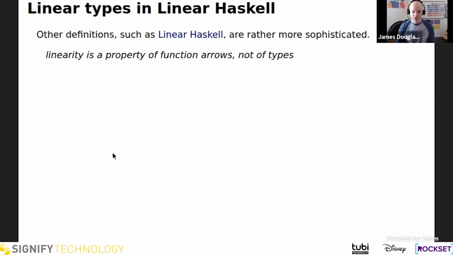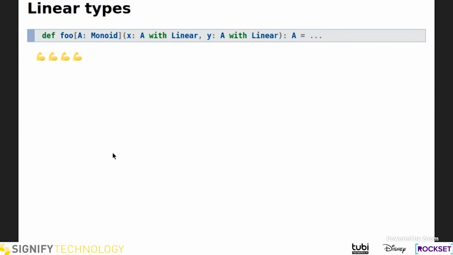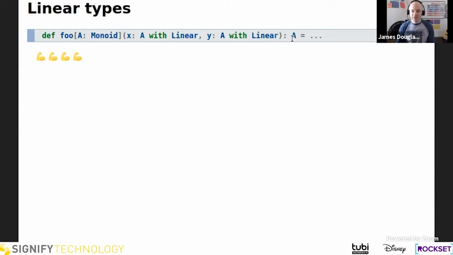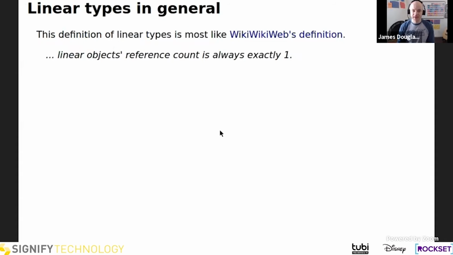Let me just go back to that slide. If you feel like you need to circle back to this in the Discord later. Sure, yeah. I'll time box it at 10 seconds here. I think for me to say that foo is linear, I would want the return type to be linear. But then that gets into some weeds. We can actually call foo more than once, which isn't very useful, as we'll see with Haskell. So let me jump ahead.